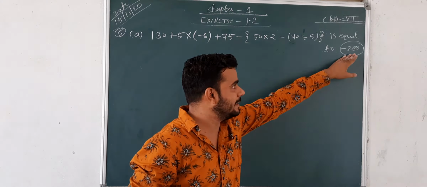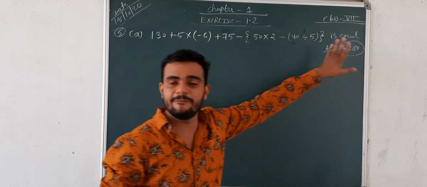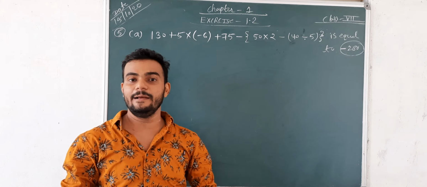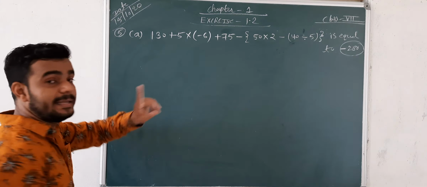If your answer is also negative 280, then it is correct. Okay, so just see by the BODMAS rule.